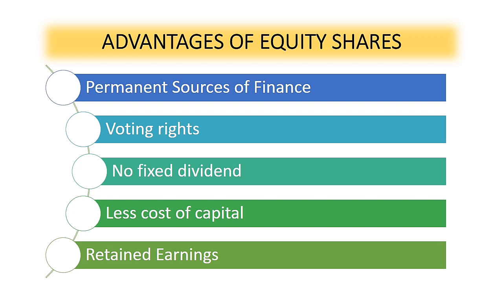Another one is the less cost of capital. So cost of capital is the major factor which affects the value of the company. So if the company wants to increase the value of the company, kinakailangan nilang magkaroon ng mas maraming share capital. Another one is the retained earnings. So when the company have more share capital, it will be suitable for retained earnings. So sabi natin kapag ang isang company ay nagkaroon ng retained earnings, nababawasan ang cost nila when it comes to sourcing of their needed funds. This is because they will be having no interest payable.